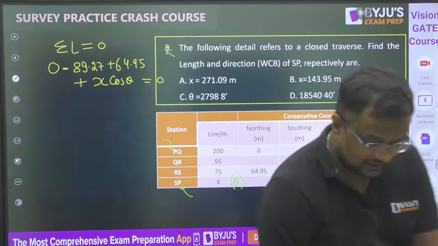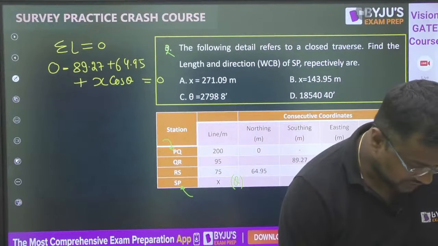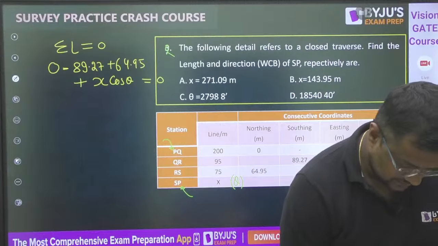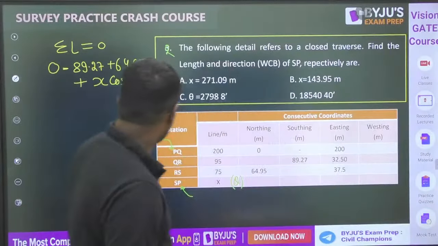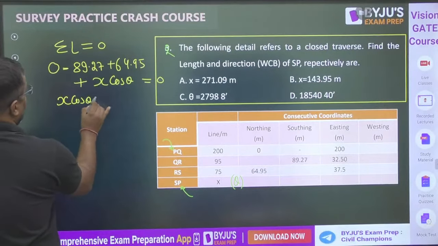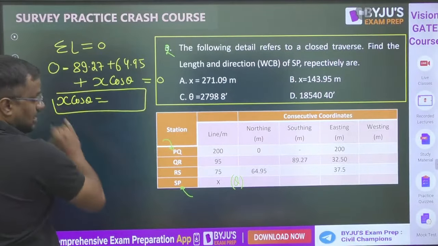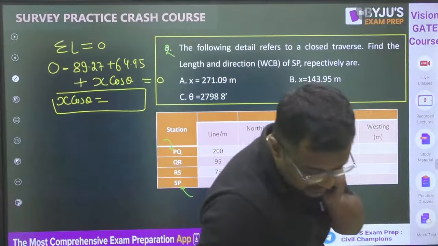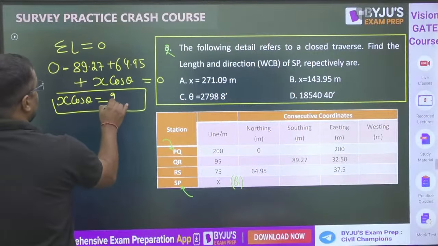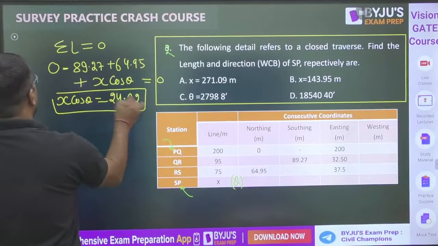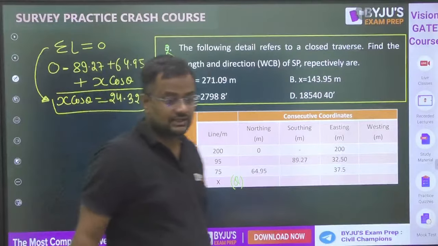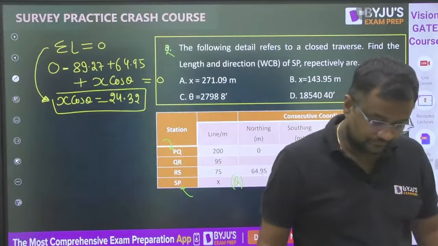From here, I have already calculated for you. When you calculate, the x cos theta value is coming out to be 24.32. Please check. This is from summation L equal to 0. Are you getting the same value?